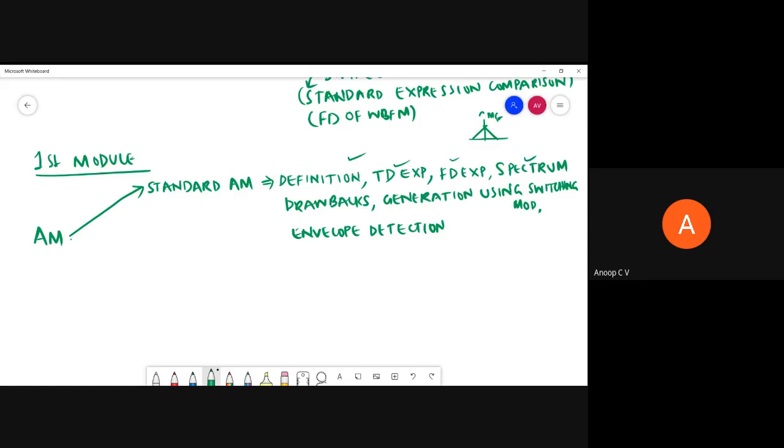Then we studied the generation of standard AM using switching modulator. It was a simple circuit which used c of t and m of t in series, and we had a diode and a resistor, and of course this should be given to a band pass filter. Then only we will get the required standard AM. So this is the switching modulator.